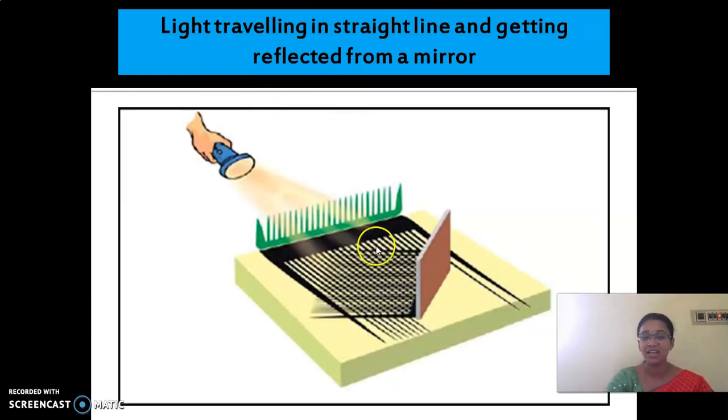Look here, children. This is an activity you can do. Take a thermocol and place it. On one end, place a comb like this, spread a black sheet or black cloth on the thermocol, and then place a mirror on the other end.